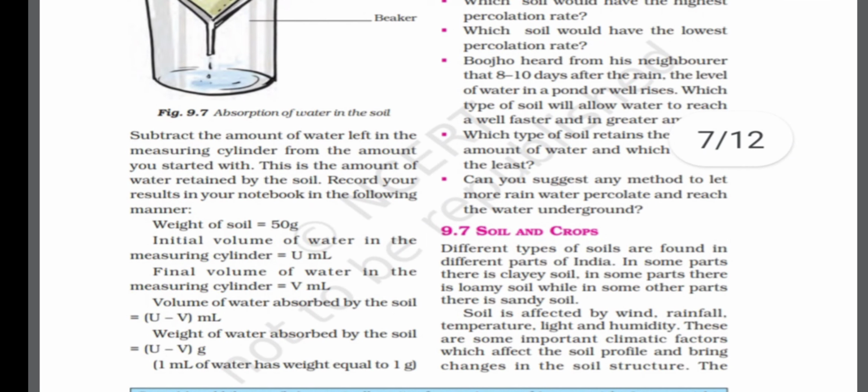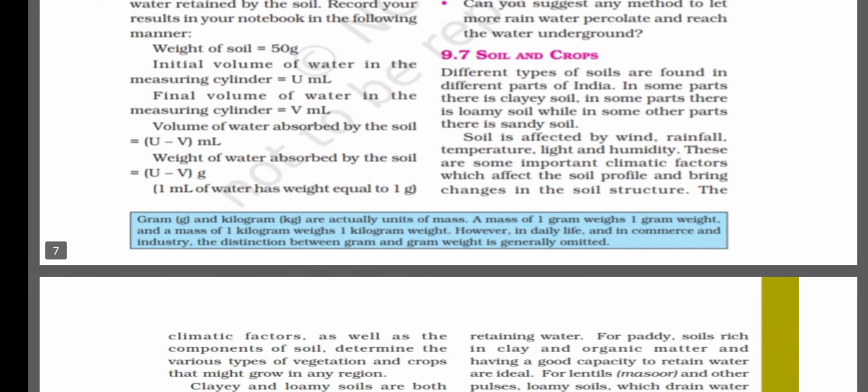Last topic of this chapter is soil and crops. In this topic, you'll understand what type of crops are appropriate to grow in what type of soil. Basically, soil is affected by wind, rainfall, temperature. These are all natural climatic conditions, right? So if soil is affected by these climatic conditions, it is very obvious that the soil profile also gets affected by all these natural climatic conditions.